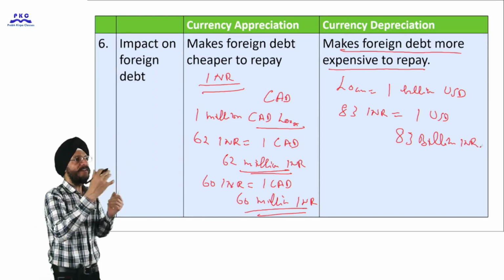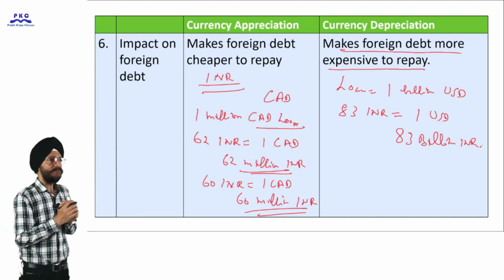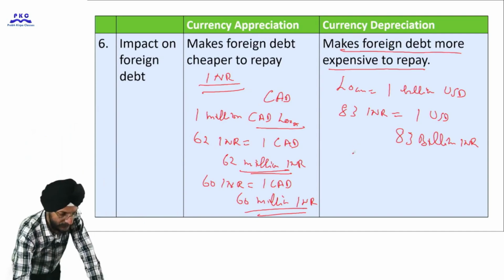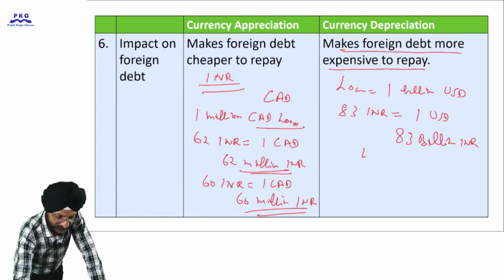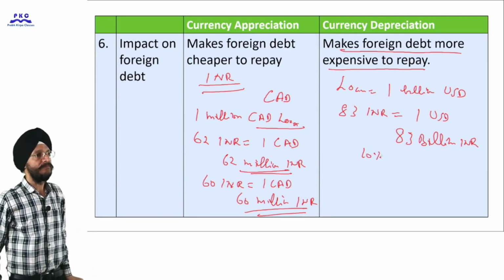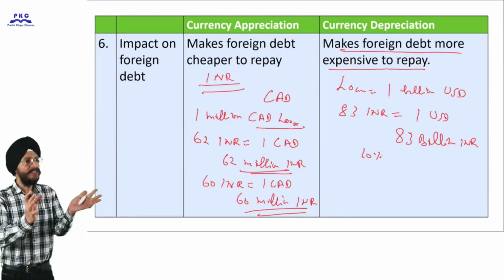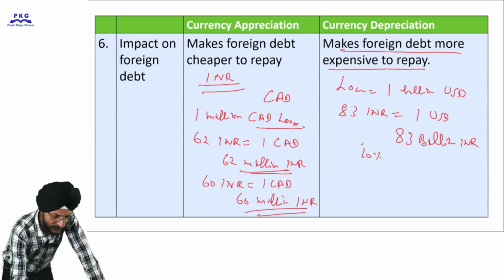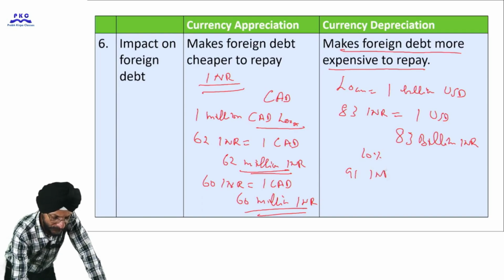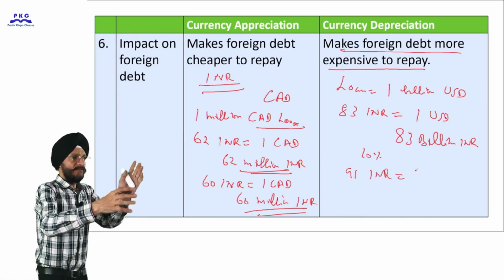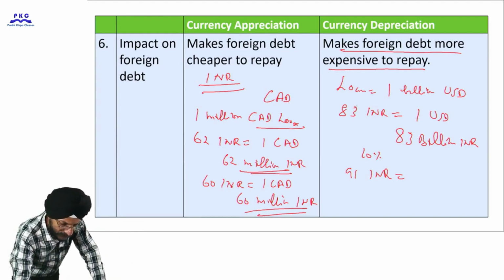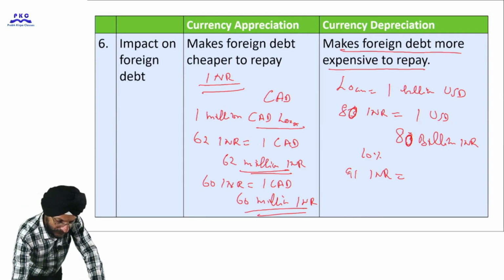Now, the value of Indian currency has depreciated. It means that we have to pay more to get the same amount of US dollar. Suppose it has depreciated by say 10%. What it means is that it will roughly come to about 91 Indian rupee. We are simply taking approximate figures. If we take the exact value, we assume that it is 80. Here we will take it 80 and here it will become 88.